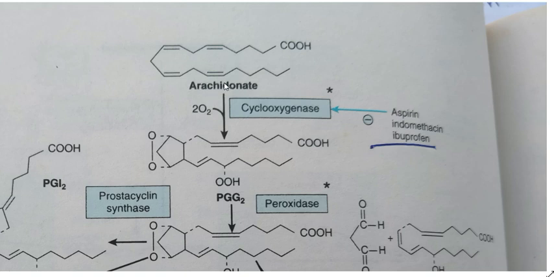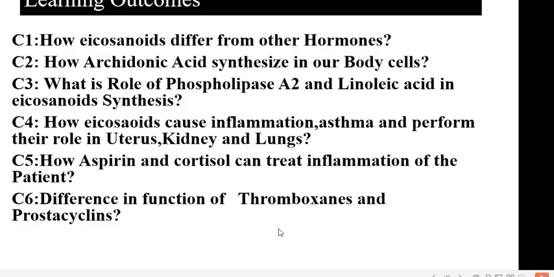So one medicine is involved in inhibition of arachidonic acid formation, and the second is involved in inhibition of conversion of arachidonic acid. And I have also explained how thromboxanes and prostacyclins work. Thromboxanes and prostacyclins are antagonistic to each other. One causes clot formation and the other inhibits clot formation in our body.